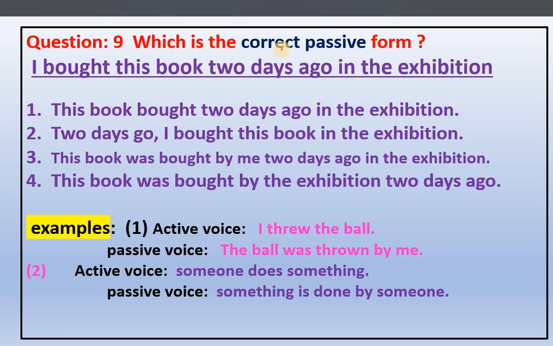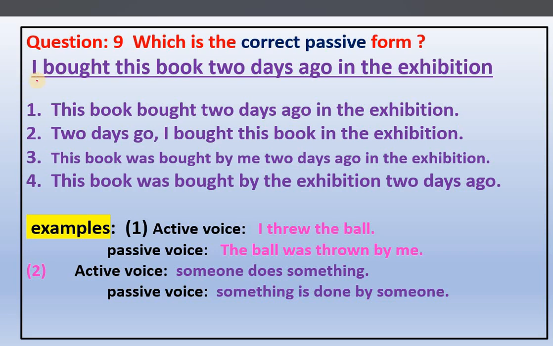Now, which is the correct passive form? Passive form we have to write. So here a sentence is given to us. I bought this book 2 days ago in the exhibition. Right? I bought this book 2 days ago in the exhibition. This sentence is given to us. So we have to write it in the passive form.